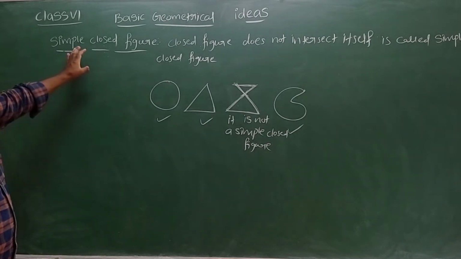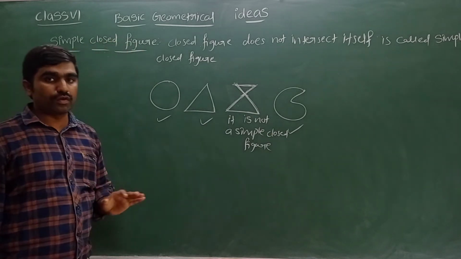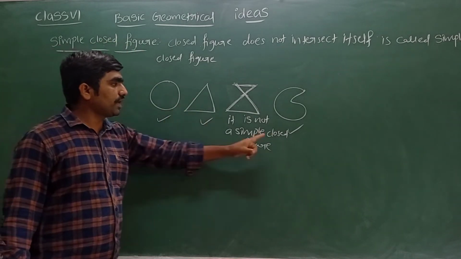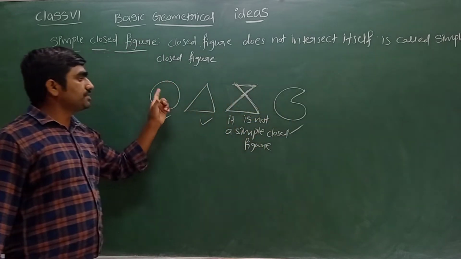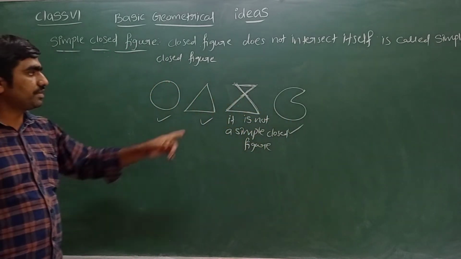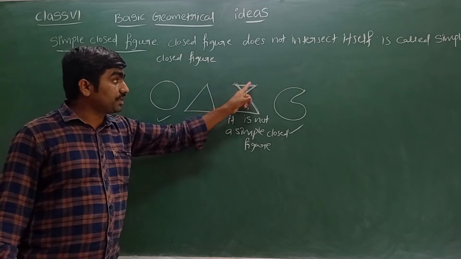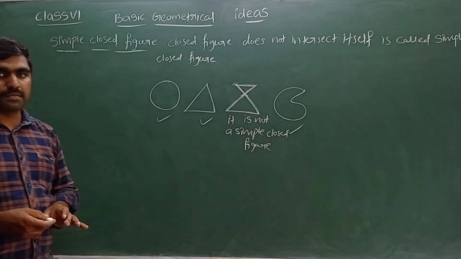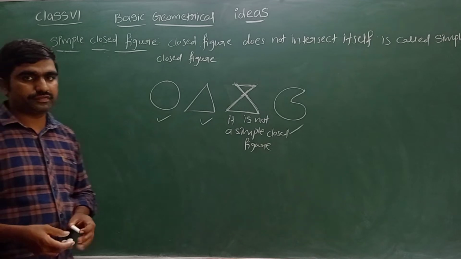This is about what is meant by simple closed figure. Lines should not cross itself. Then it is called a simple closed figure. If the lines cross itself or intersect itself, it is not a simple closed figure.